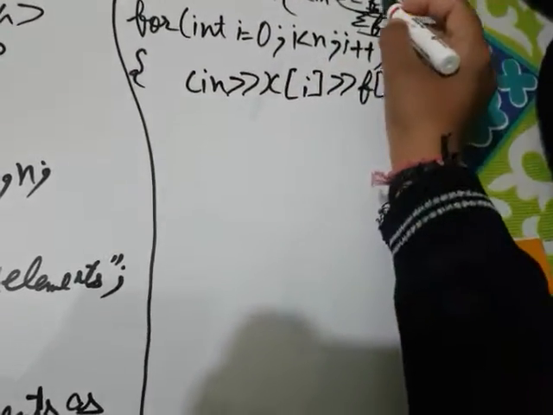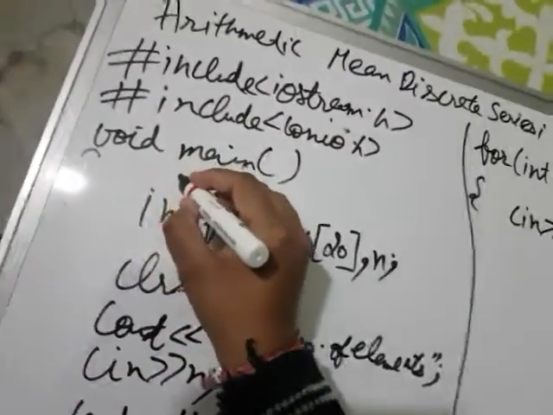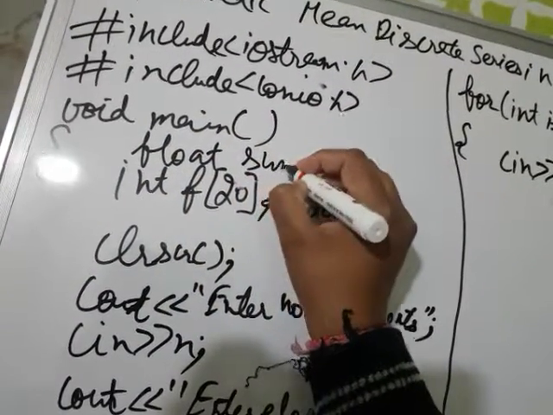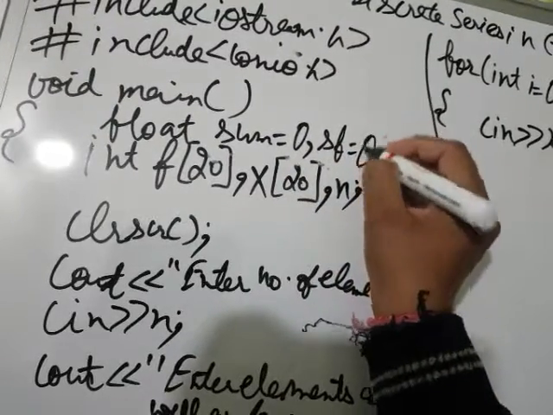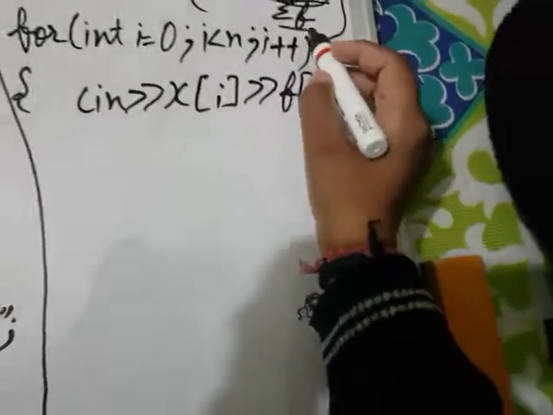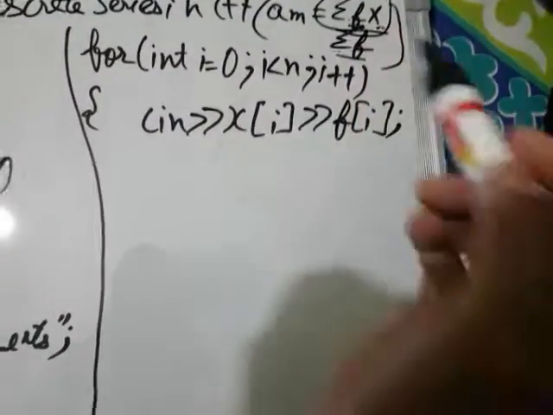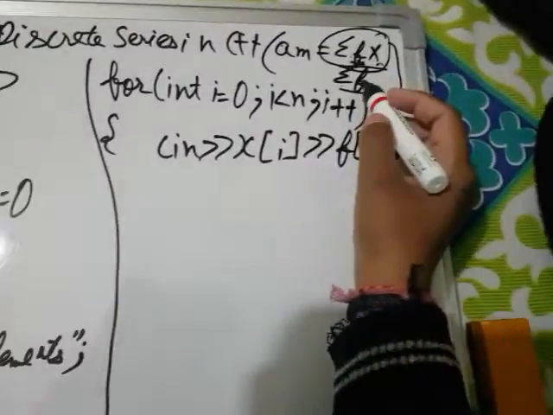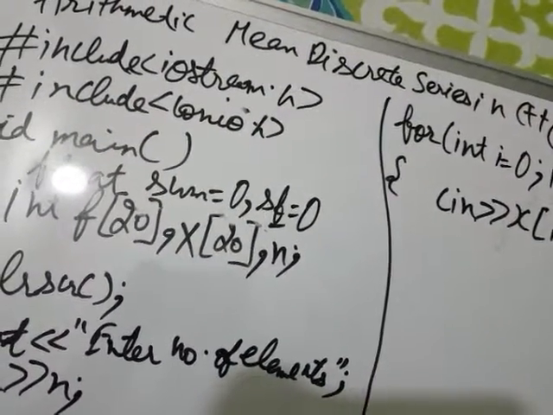So for this portion, I'm going to take variables here, float sum equals 0 and sf equals 0. sf is used for summation of frequency. For summation fx, I'm going to use the variable sum, and for summation of frequency I'm going to use the variable sf, and I have provided the initial value as 0.